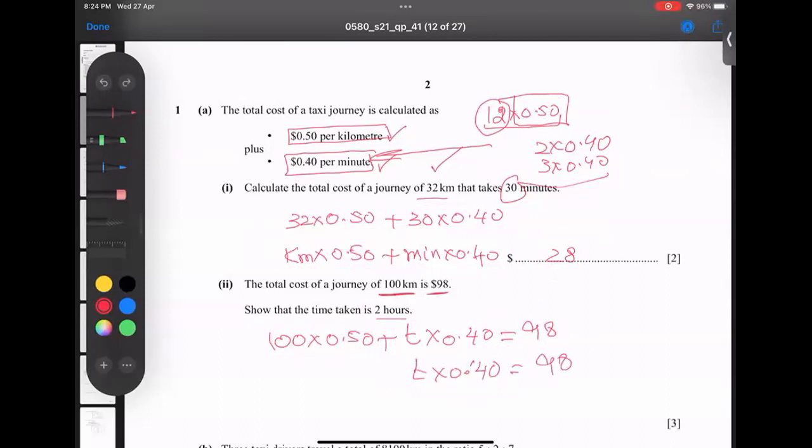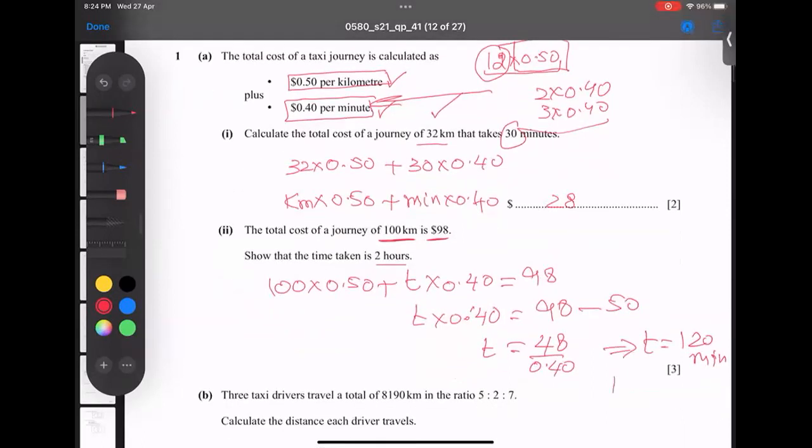So I got 50, so minus 50. And now 98 minus 50, I got 48, and this 0.40 will divide. When I divide it by 0.4, I get t equals 120 minutes. And all of you know, 120 minutes means 2 hours. So proved, time t is equal to 2 hours, proved.